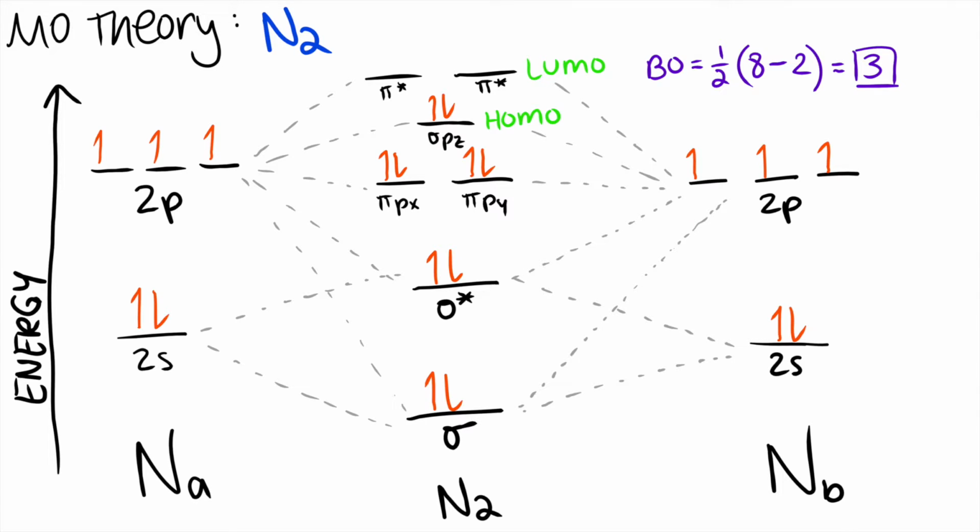As seen in the MO diagram, the HOMO of N2 is the sigma pz orbital, and the LUMO is the pi star orbital. Because the difference in energies of nitrogen's 2p and 2s orbitals are less than 13 eV, there is orbital overlap between the 2pz and 2s orbitals of N2.